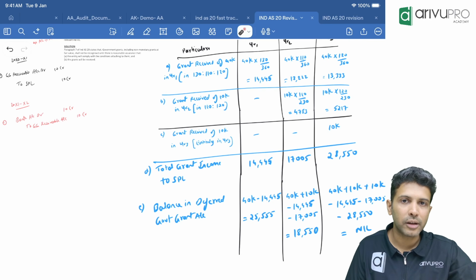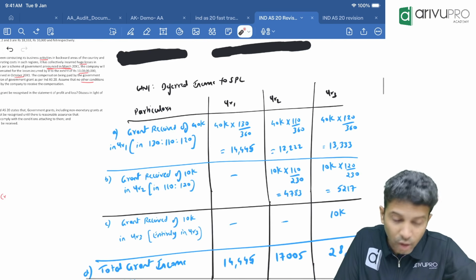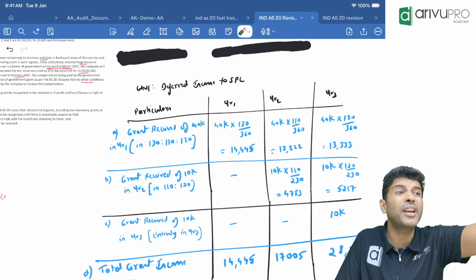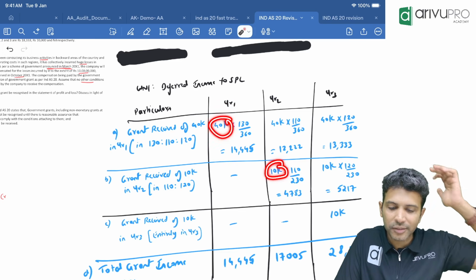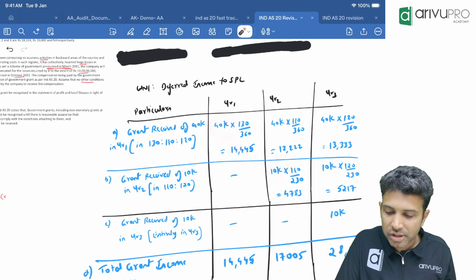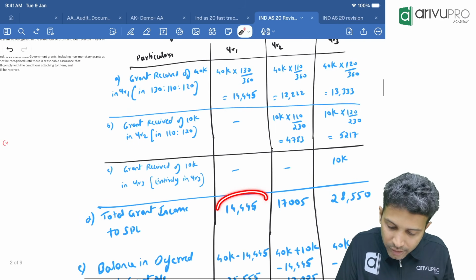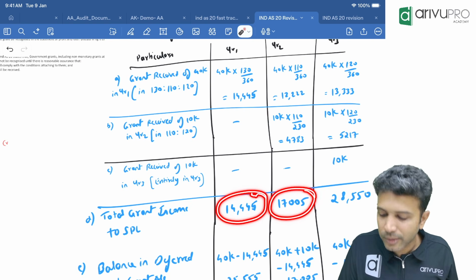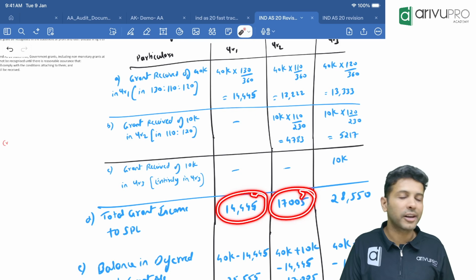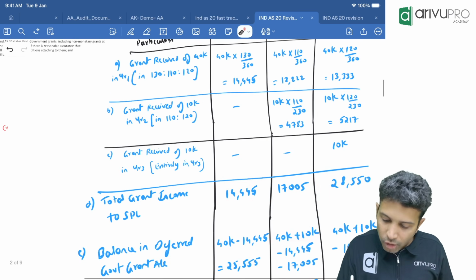Second year, can you tell me? Second year, how much? Now don't tell me the grant is 10. No, sir. Now for the second year, the grant is 50. How? 40,000 received, plus again 10,000 received, no? So total grant is how much now? 50,000. In that 50,000, how much did you transfer to first year SPL? 14,555. How much did you transfer to second year SPL? 17,555. Do that. So you have to consider all the receipts minus all the transfers.